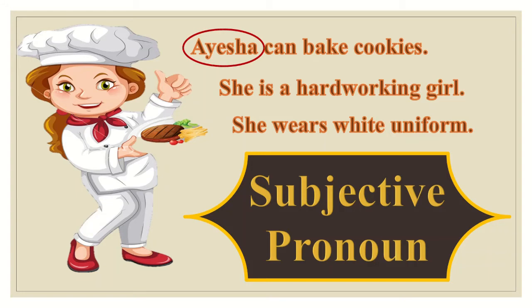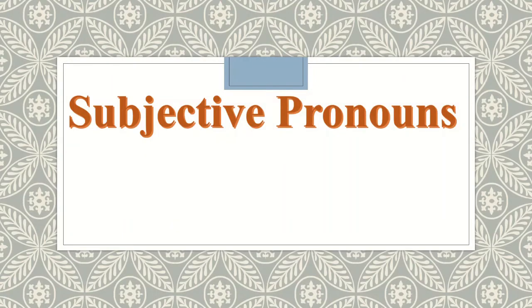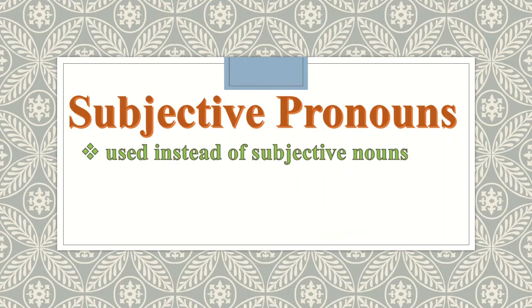So instead of writing the name of a girl again and again, we will use she. What will we use? She. It will happen only when we are talking about one girl. Now everyone, what are subjective pronouns? The exact definition is, subject pronouns are the words which we use instead of subjective nouns.